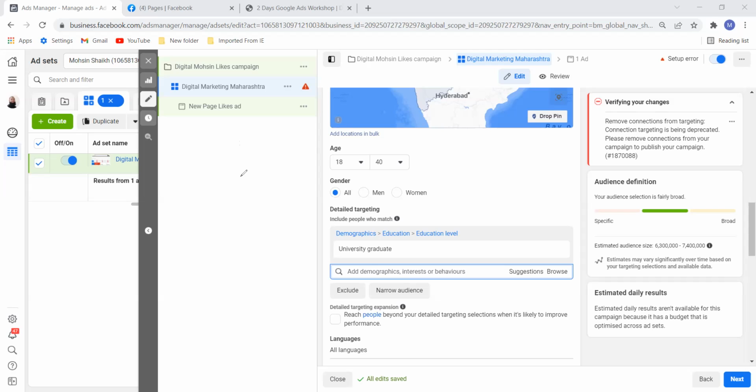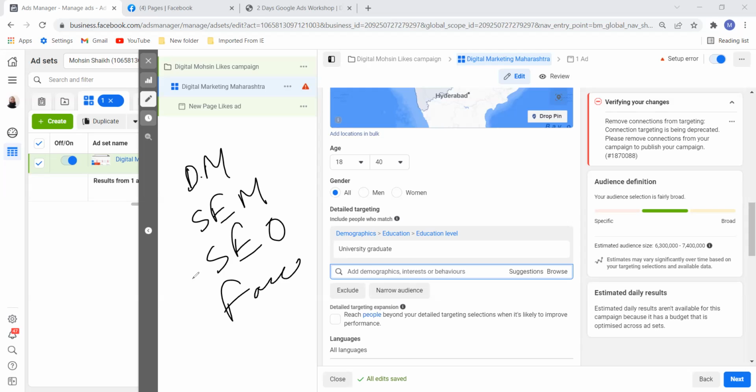Okay, people think, for example, in digital marketing, what I used to do, long time back, I used to do, I want people from digital marketing, I want people from search engine marketing, I want people from SEO, I want people from Facebook. सब तरफ से मेरे को audience चाहिए. I want audience from everywhere. And what I used to get is I was not getting relevant candidates, relevant people. Mix and match होता था.